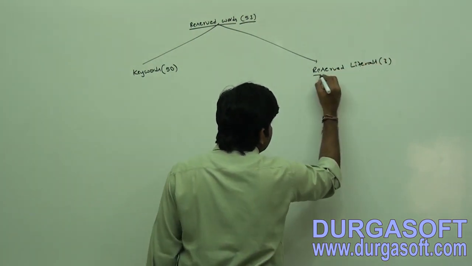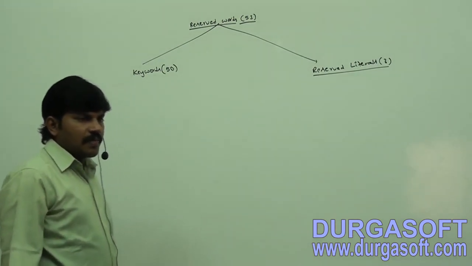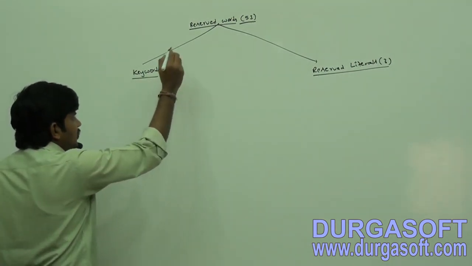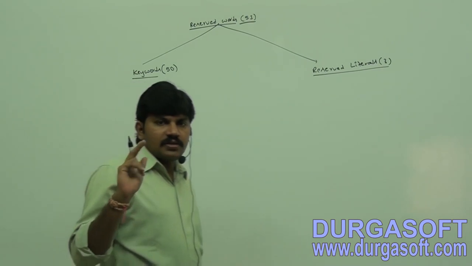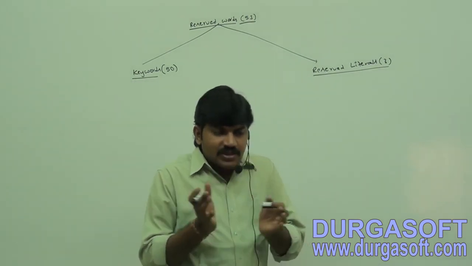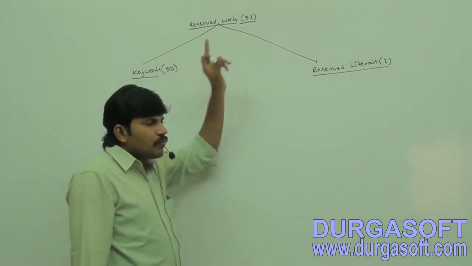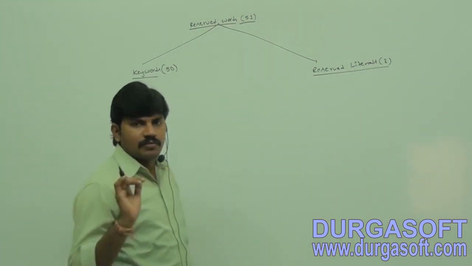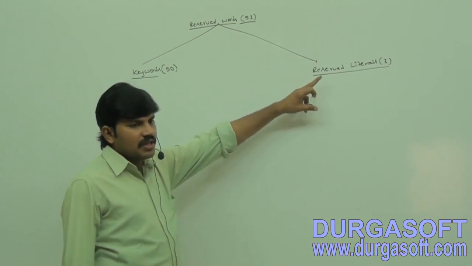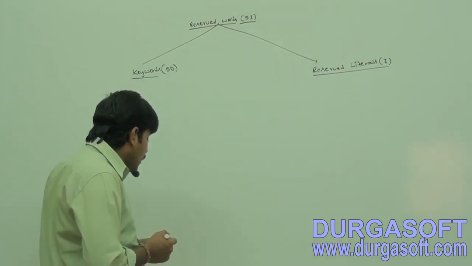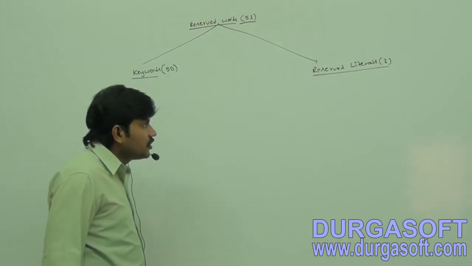3 are there. Then immediately you may ask, sir, what is the difference between keyword and reserved word? If the reserved word is associated with functionality, that is called a keyword. If the reserved word only represents some value, not functionality, then it is a reserved literal. First, how many reserved literals are there? 3, right? Which are the 3?